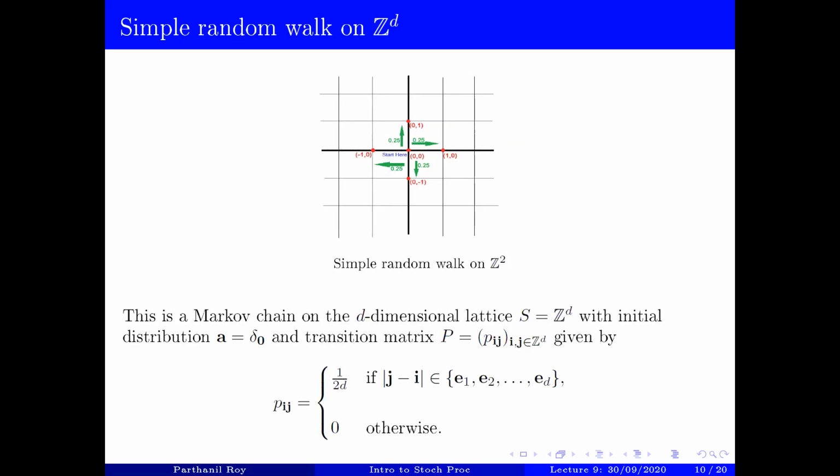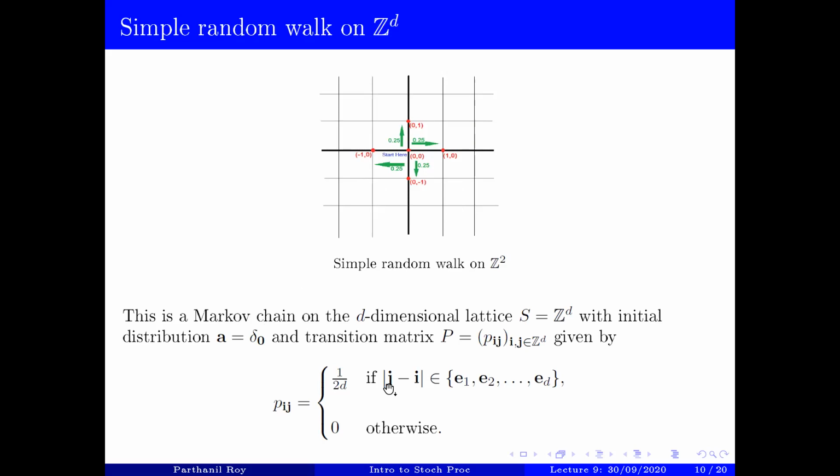Now, this Markov chain has initial distribution delta naught, because it starts at the origin. And the transition matrix is just 1 over 2d whenever j and i are neighbors. So when are j and i going to be neighbors?